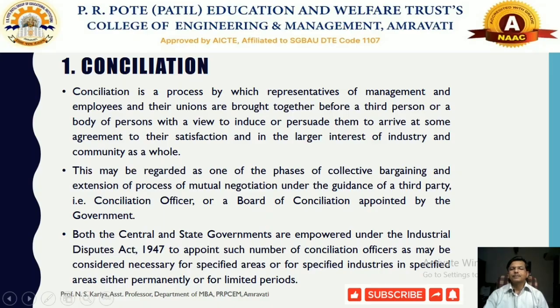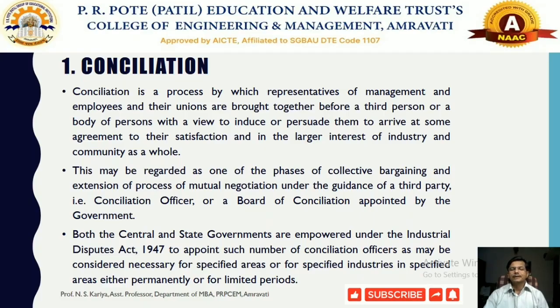So in front of either the conciliation officer or board of conciliation, the representatives of management, employees and trade union will come up with whatever issues they have and discuss them in front of that third party, the conciliation officer or board of conciliation, and try to resolve that particular dispute or any sort of conflict among them. This process is called the process of conciliation.